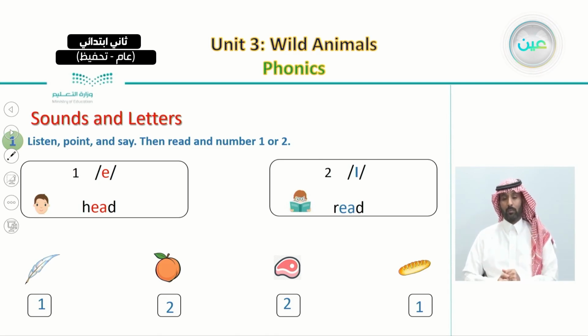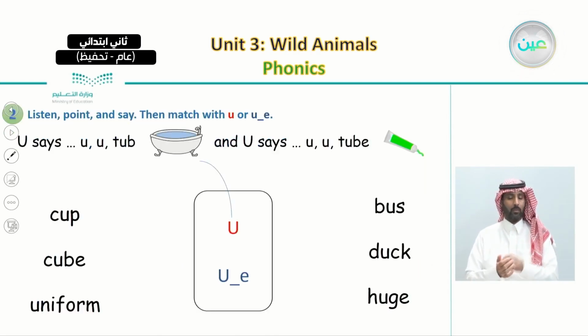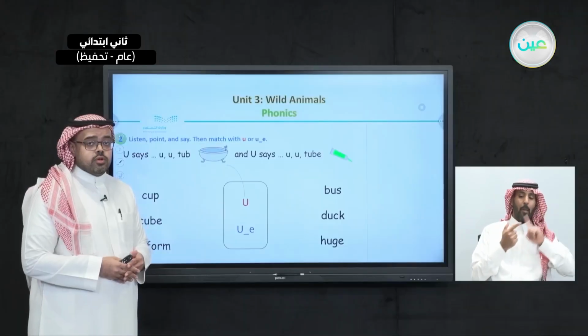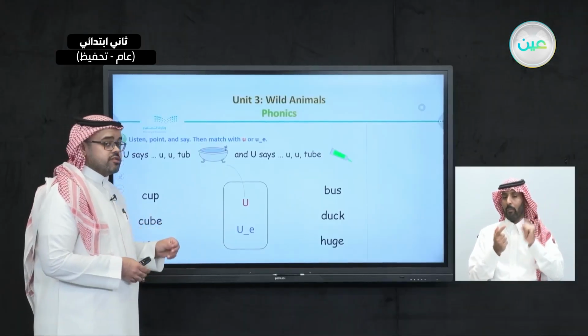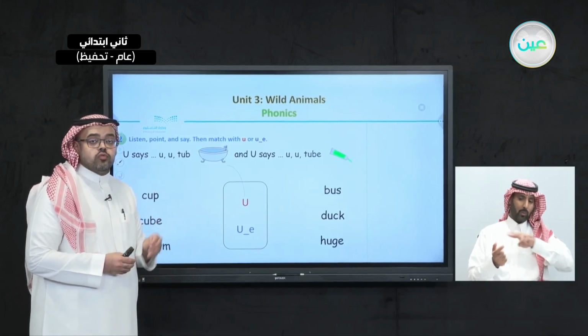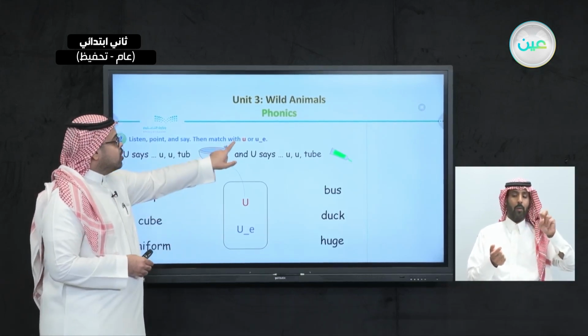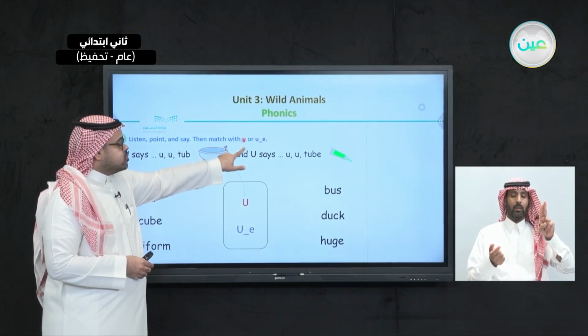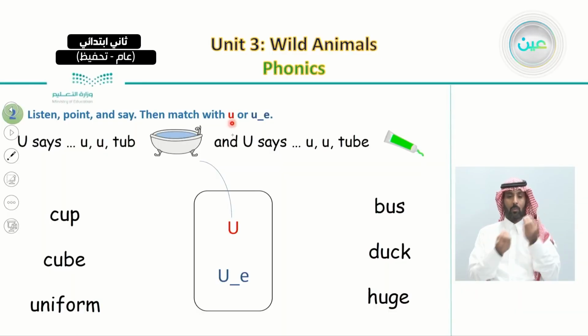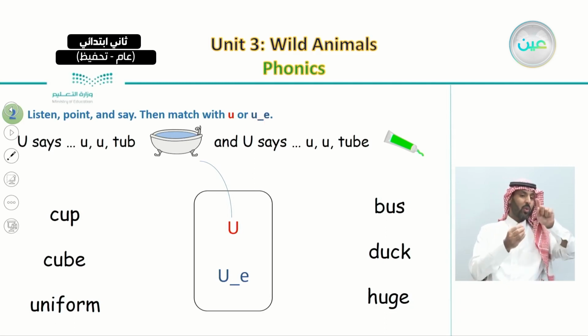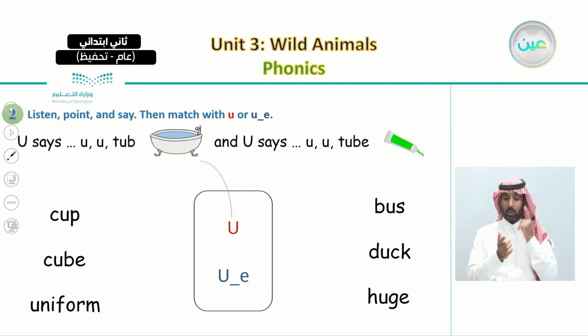And now let us move on to the second exercise. We're going to do a similar exercise to the previous one. Here we're going to listen to 2 different sounds of the letter U. We're going to listen to words that have only one U, and also words that have U and E at the end. Now I'm going to read it, and I would like you to say it with me and repeat after me. U says